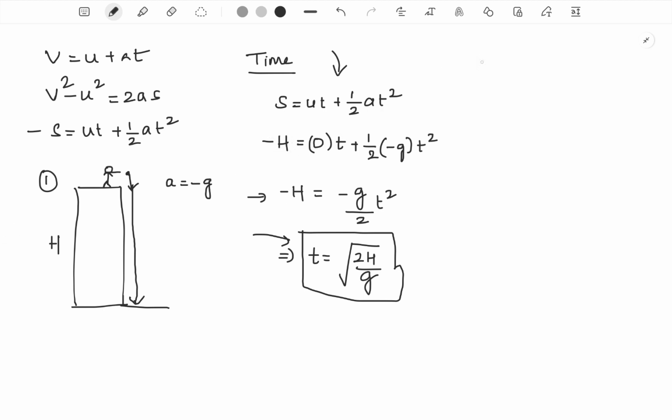Now let us try to calculate the velocity of the body just before hitting the ground. To find that, we will make use of the relation v square minus u square is equal to 2as to find v.